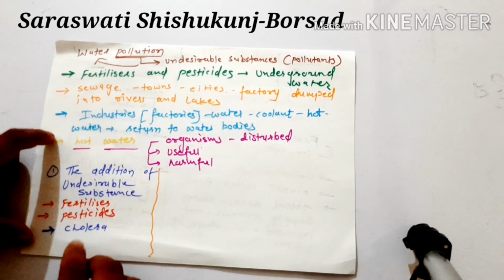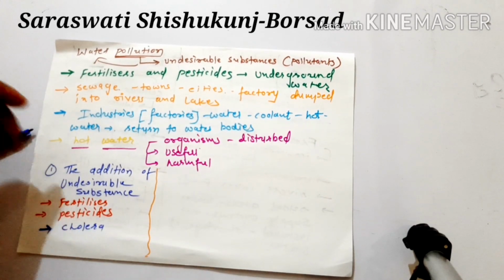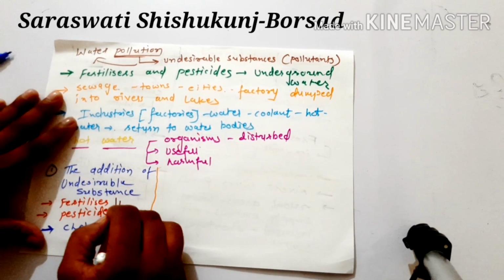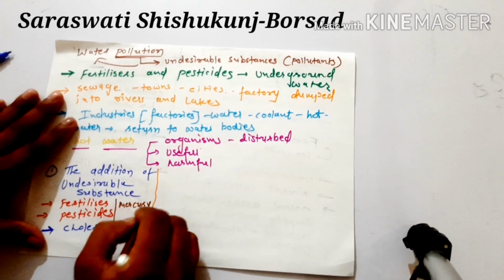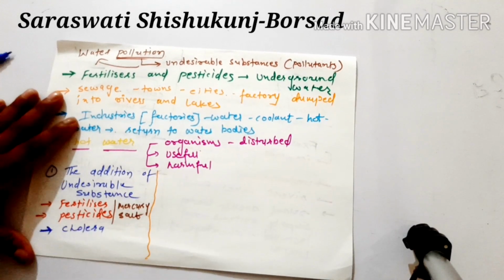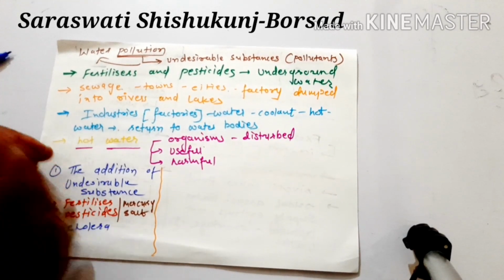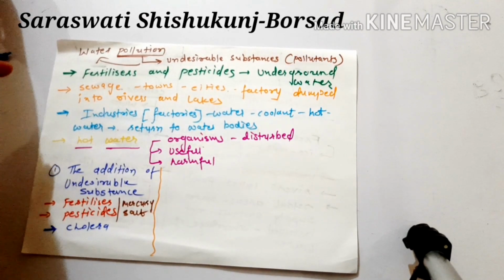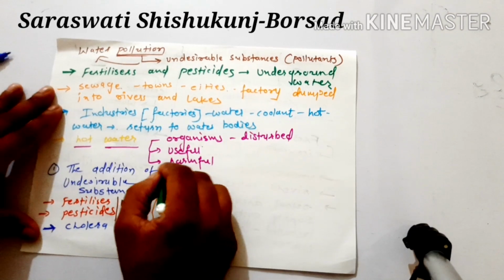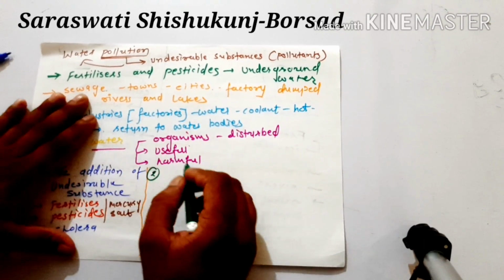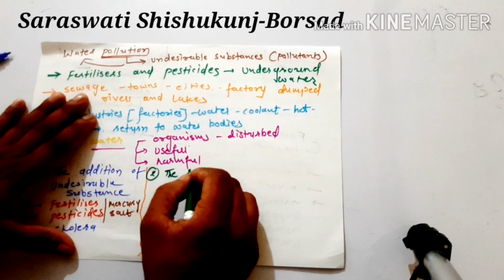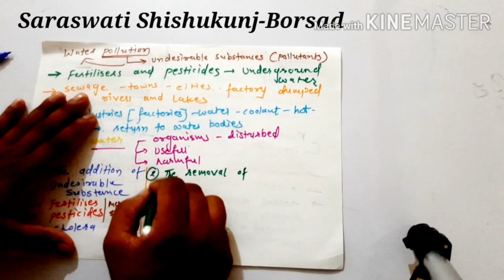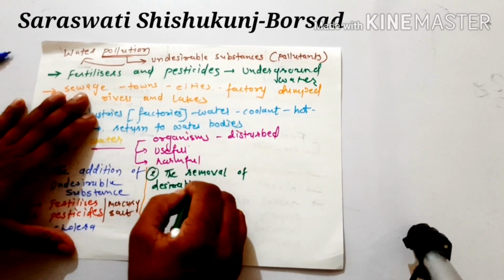So this way, the addition of undesirable substances like fertilizers, pesticides, and different types of mercury salt, by all this our water is getting polluted, and it can harm us by giving us diseases like cholera, right? Okay, so the other factor, the other effect, if we want to describe, we can say that it is the removal of desirable substances.